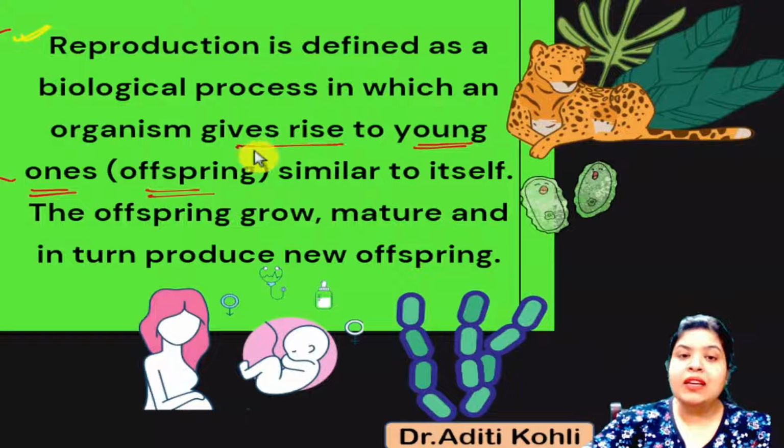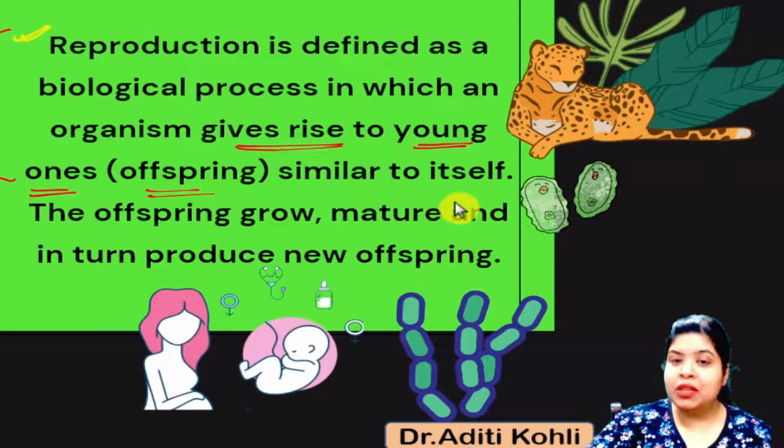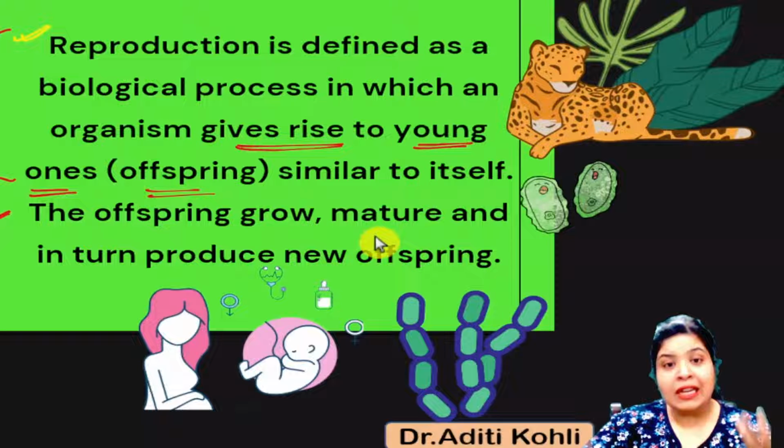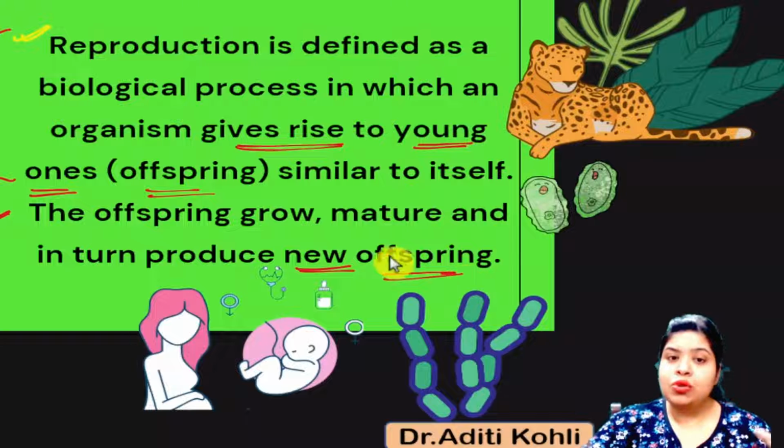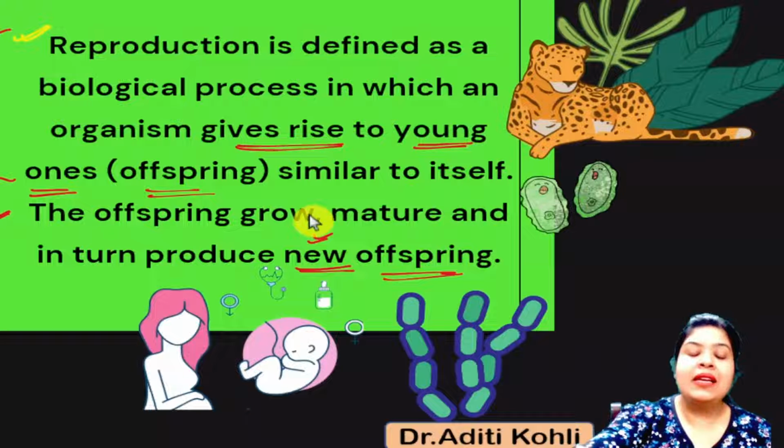So they are giving rise to, or giving birth to, young ones and offsprings which are similar to that particular organism itself. The organism grows and matures, and finally it also gives rise to new offsprings which are the same as the parent organism. These organisms also further grow and mature, and in turn they also give rise to new offspring as well. So this is what is called reproduction, and this is responsible for the perpetuation of life.